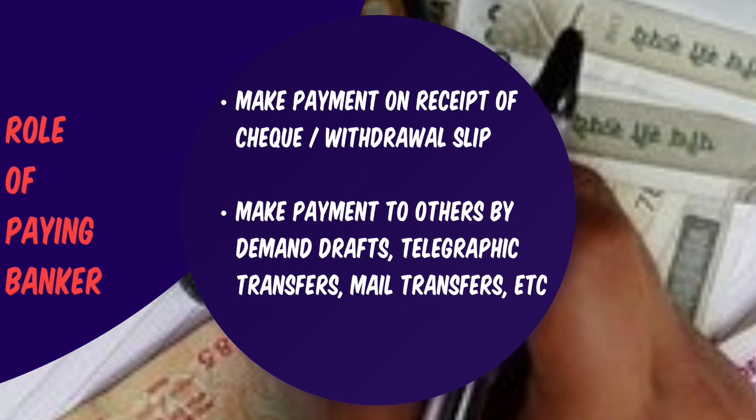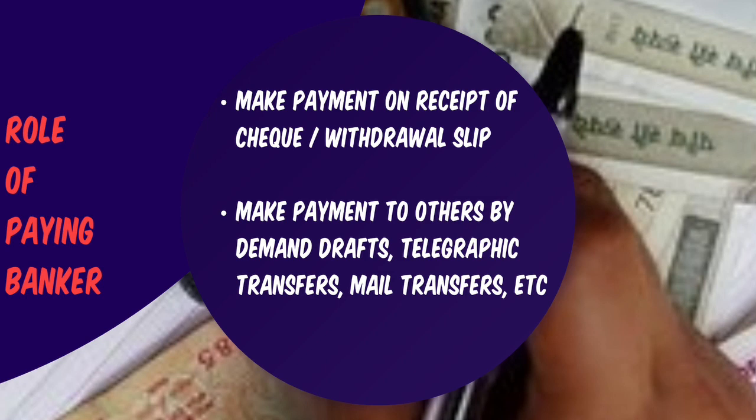If the date has been materially altered, that is, some correction has been made on the check, and this correction has not been authenticated with the signature of the drawer, then also the bank can refuse to make payment on the check, because the date of the check is a very important part of the check.